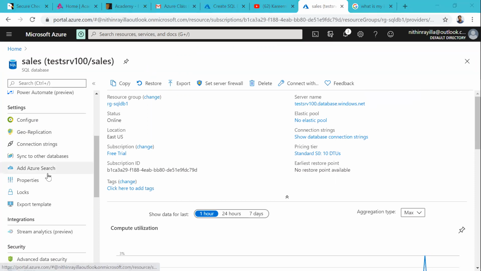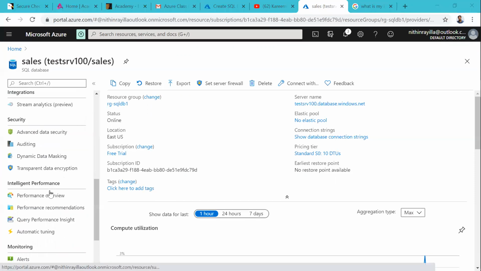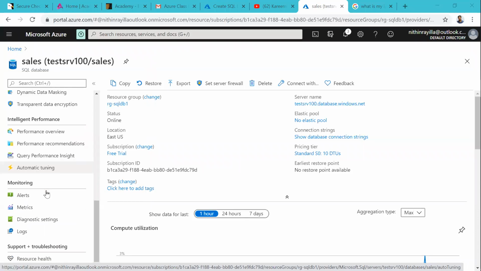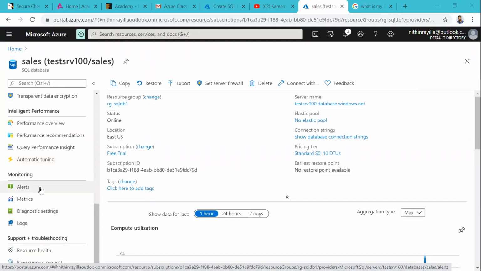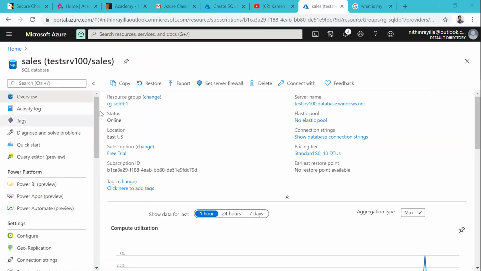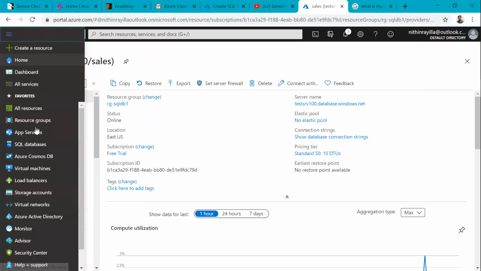Okay, right. Means what? In PaaS, we have their own services. Auditing is there, performance, automatic tuning is there. All the features are there. Alerts we can configure, logging we can configure. PaaS has its own features here. Let's say we'll see very fast. I think time is not there.